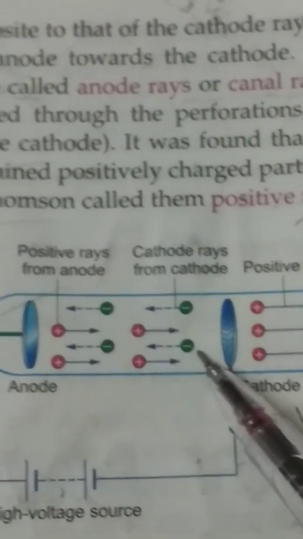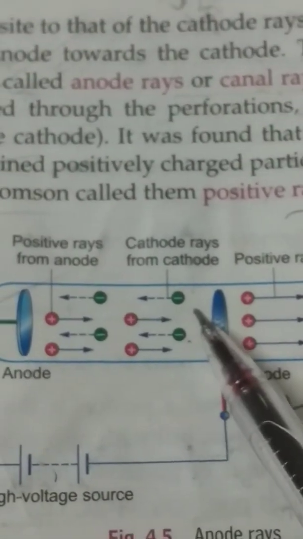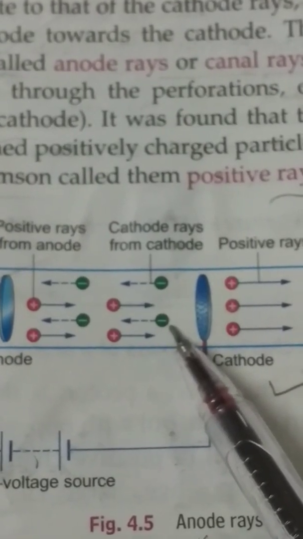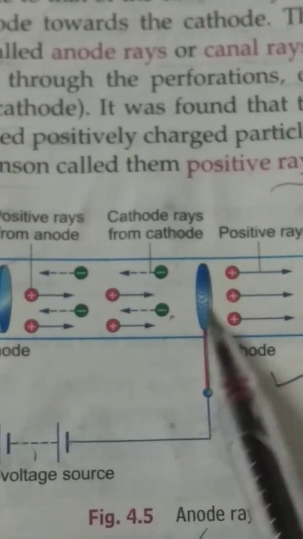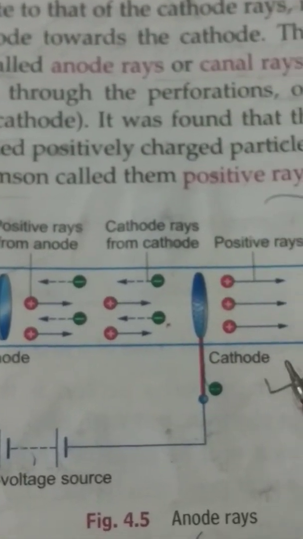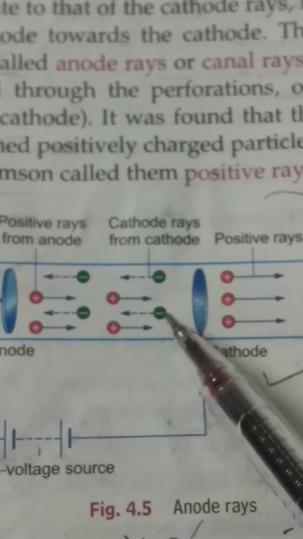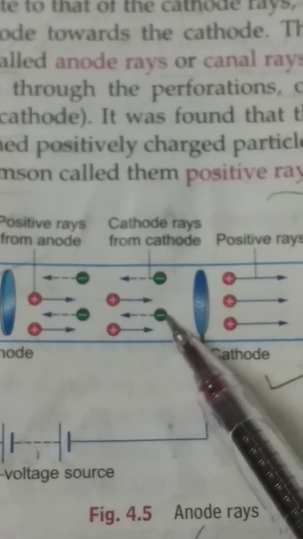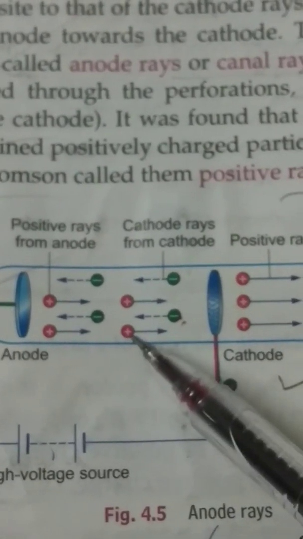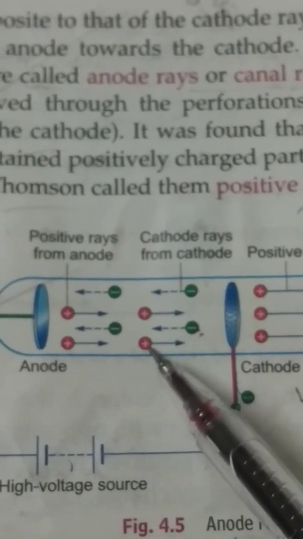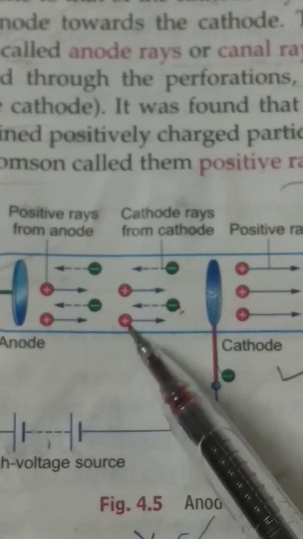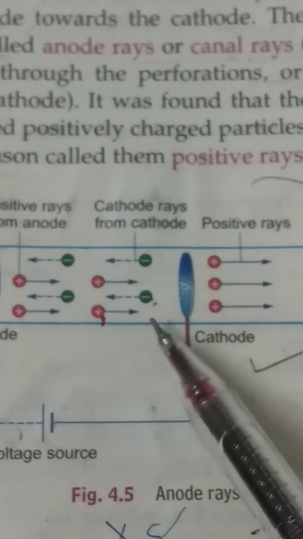Electrons constituting the cathode ray must come from the atoms of the gas inside the discharge tube. Electrons are negatively charged particles, so the atom must be left with an equivalent amount of positive charge. These positively charged particles constitute the anode ray.